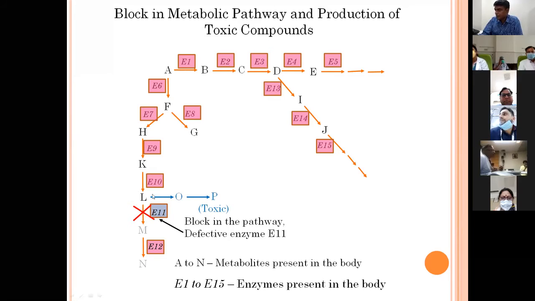The metabolite L cannot be converted to metabolite M. Then metabolite N will not be able to be produced in the body. So there will be a deficiency of metabolite N, and also metabolite L will be present in large amounts in the body now, because it is not being converted to M. This metabolite will then get channeled into alternative pathways and produce some compounds which may be toxic to the body, and these toxic compounds cause symptoms in the babies.